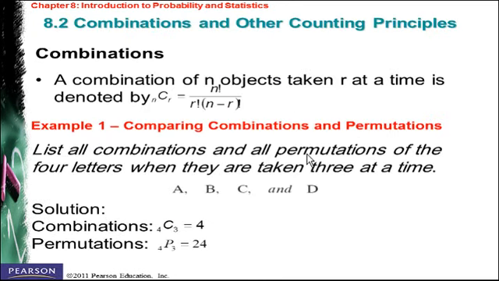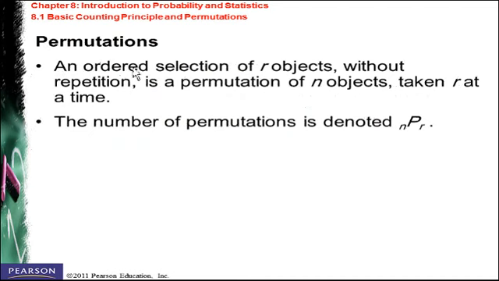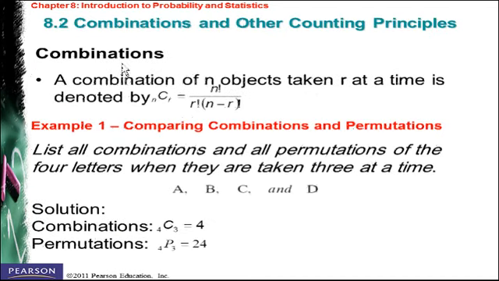Moving to the last way of counting, which is the combinations. It's one way to find the total number of outcomes. A combination of n objects taken R at a time is denoted by NCR. So you see that combination is very similar to the permutation, but the only difference is that we don't have an order. We don't care about the order in the combination case.